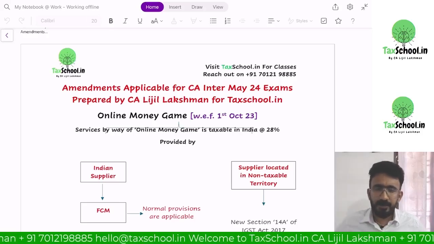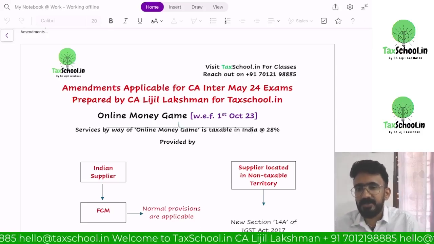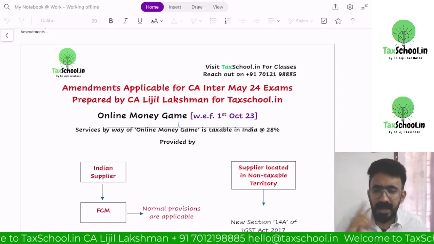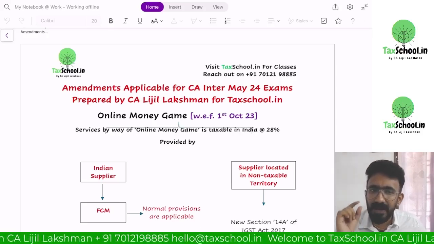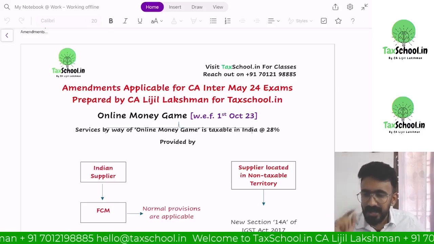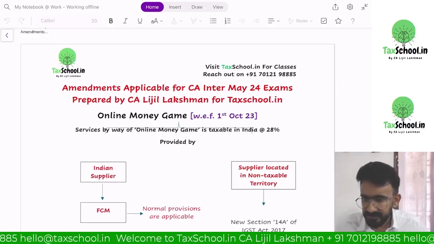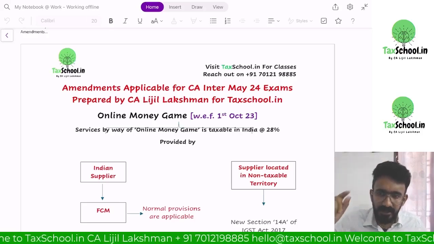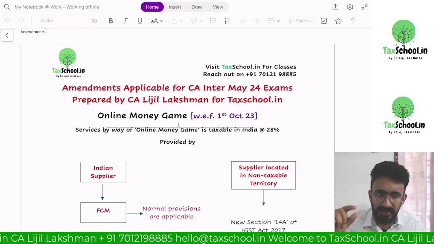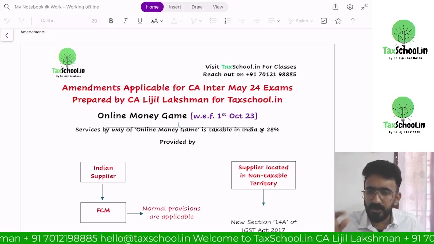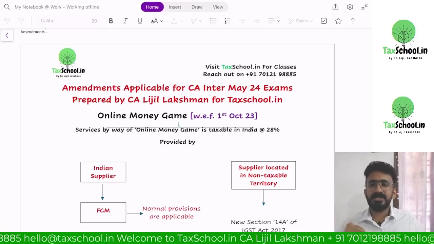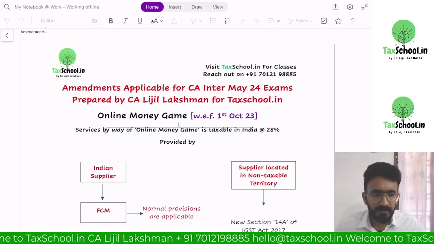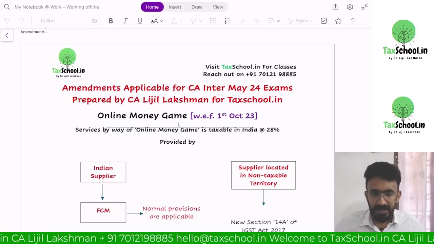Dream 11 says, we are an organizer of this particular game. So we are a platform. Because we are doing this as a platform, we will charge them something called as a platform fee. And they're saying platform fee would be 10 rupees. So from each person, even though the entire pool is 10,000, from each person Dream 11 is collecting 10 rupees each into 100, that makes it 1,000 rupees collected by Dream 11. And Dream 11 says that this is my platform fee, I'll pay GST on top of this. This is the argument that Dream 11 has.